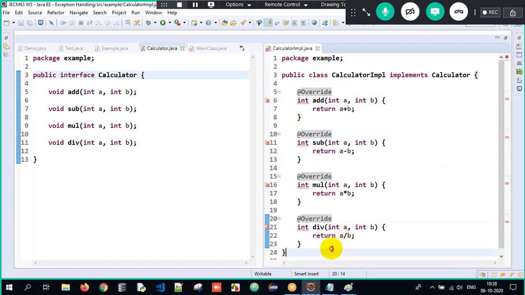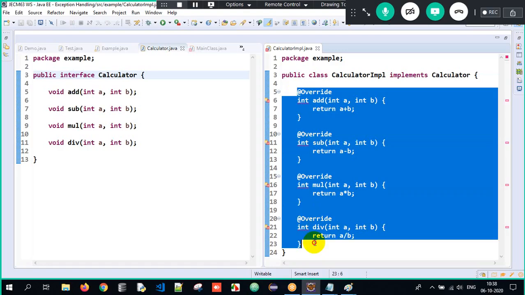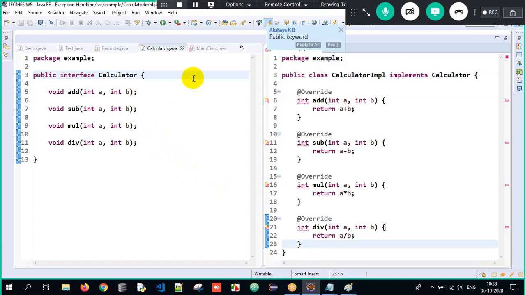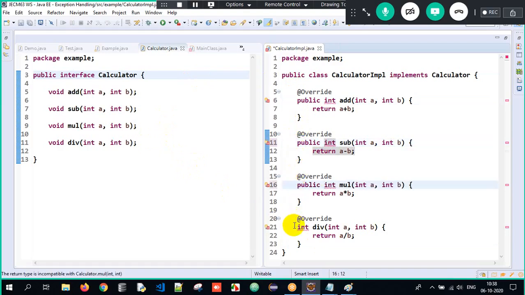But still, it's giving an error. Why is it giving an error, guys? Any idea? Sir, when a class is implementing an interface, we have to override the abstract methods. But since those abstract methods are public here, we have to mandatorily write it as public here, because the access specifier should be the same or of higher visibility.